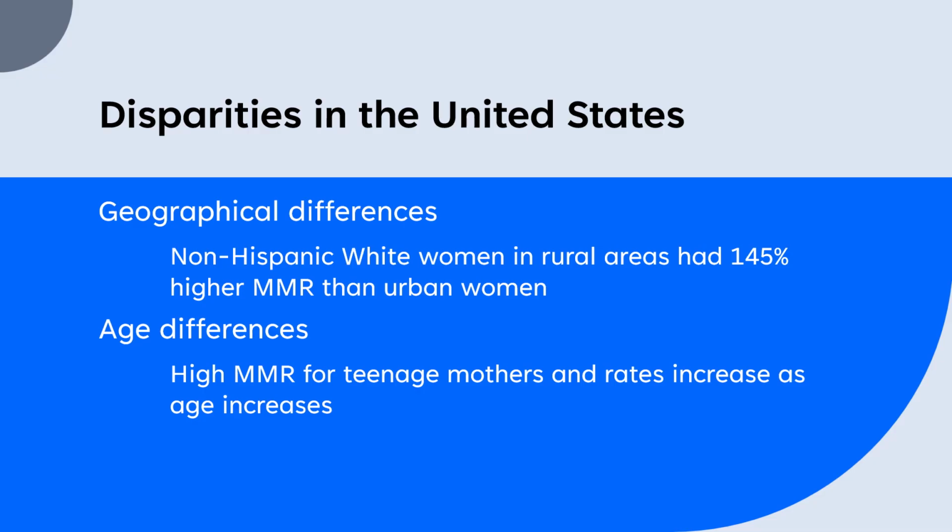There are also incredibly different rates of maternal mortality for different age groups in the United States. The highest rates of maternal deaths are for women in their teenage years and for mothers aged 50 to 54. The U.S. does not treat all age groups according to the unique needs that they present during their time of pregnancy, and this reflects in the different rates for maternal deaths across different age groups.